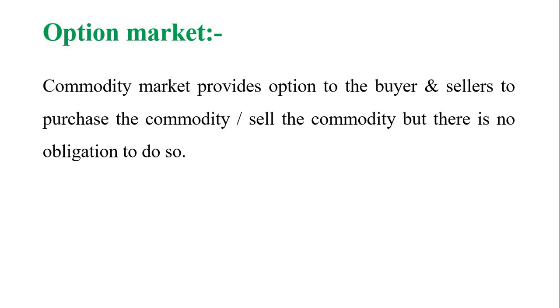Let us have an example for the call option. Mr. A bought a call at a strike price, given price, of rupees 500. On expiry, the price of the asset is rupees 450. Mr. A will not exercise his call because he can buy the same asset from the market at rupees 450 rather than paying rupees 500 to the seller of the option. Here what we are going to understand, Mr. A is getting 50 rupees profit.